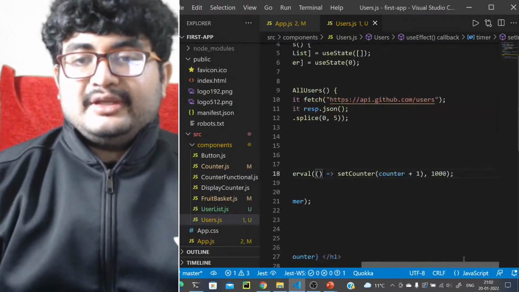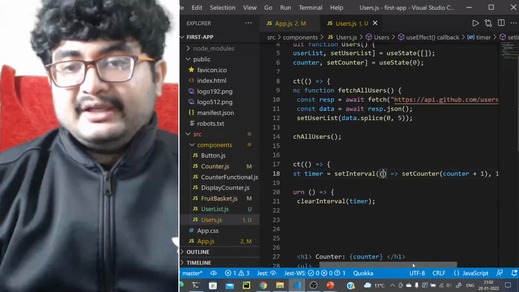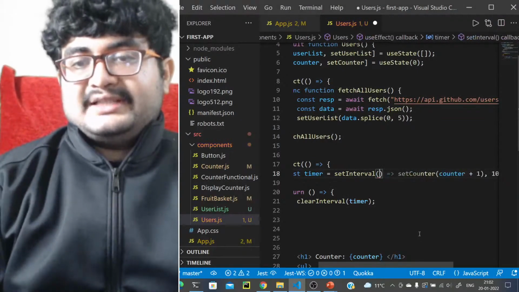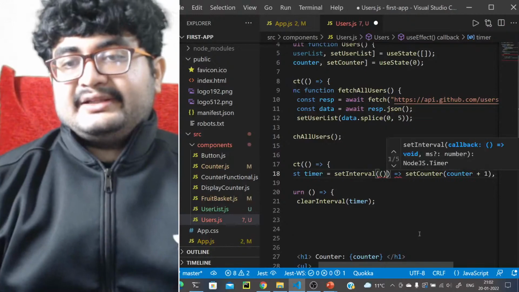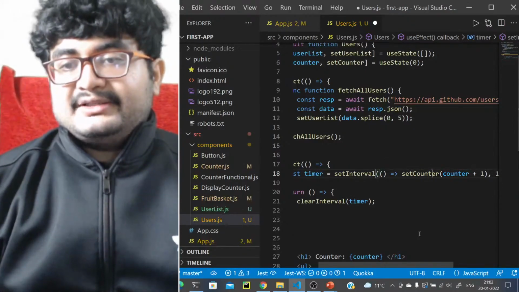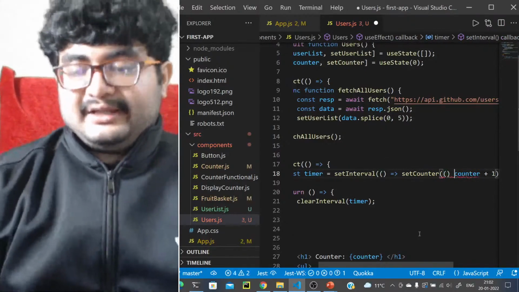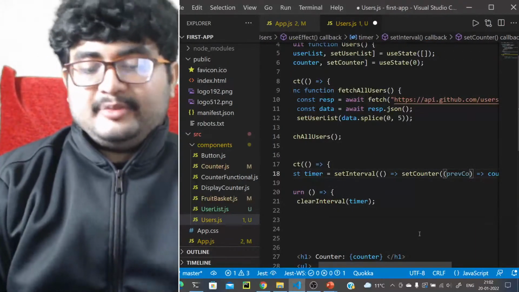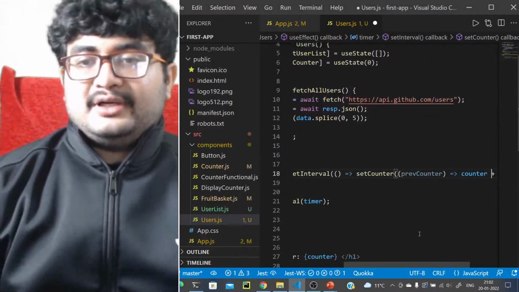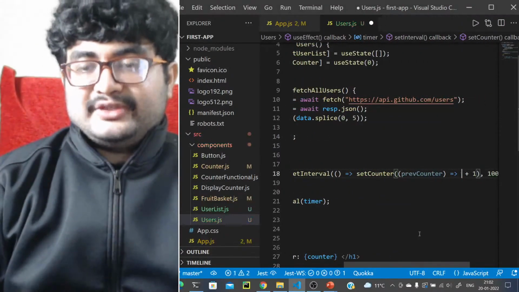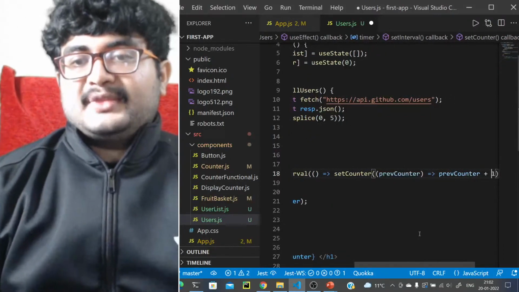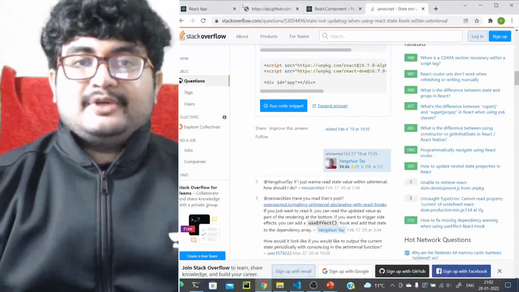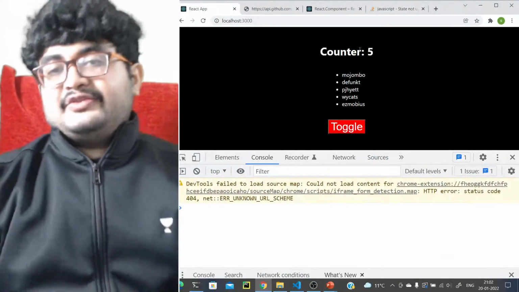I got the idea. So basically, in the setInterval, you can take setCounter, and you should not do it like this. Let's just have the previous counter, because it's going into something similar to a race condition, right? So it should be previous counter plus 1. Now I think it might work. Let's see. Yes, now if you see, it's working.